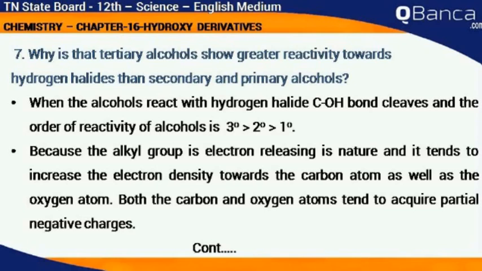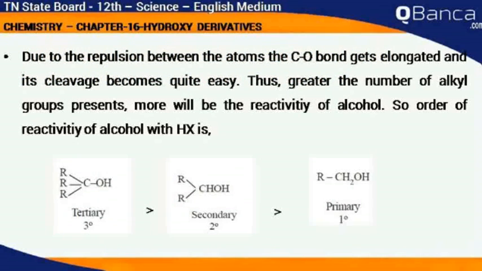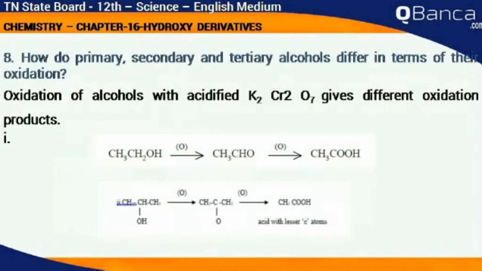and it tends to increase the electron density towards the carbon atom as well as the oxygen atom. Both the carbon and oxygen atoms tend to acquire partial negative charges. Due to the repulsion between the atoms, the C-O bond gets elongated and its cleavage becomes quite easy. Thus, the greater the number of alkyl groups present, the more will be the reactivity of the alcohol. So, the order of reactivity of alcohol with HX is tertiary greater than secondary greater than primary.